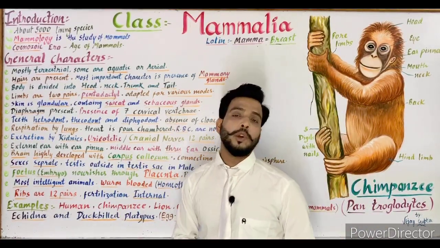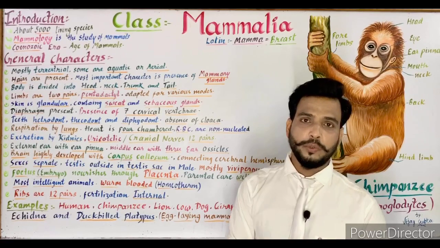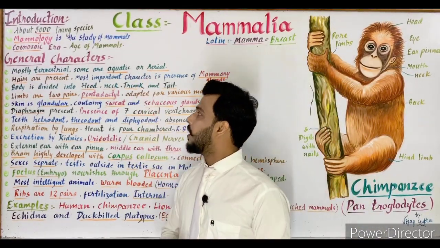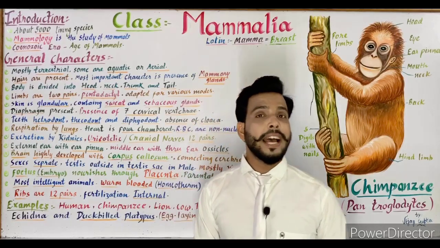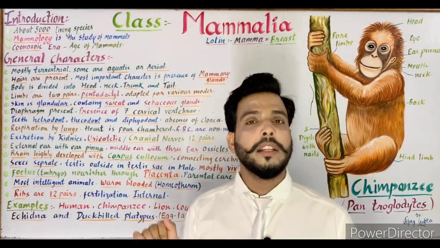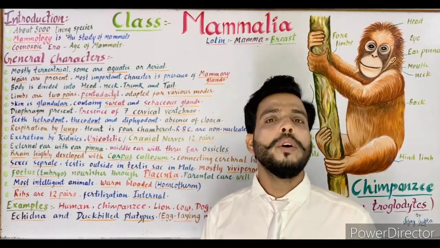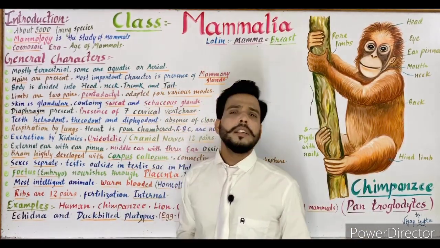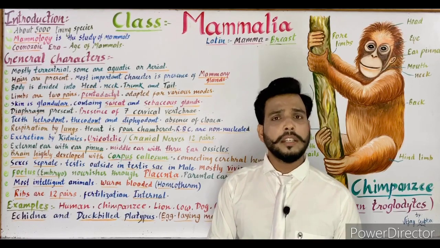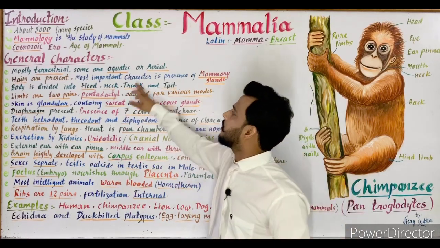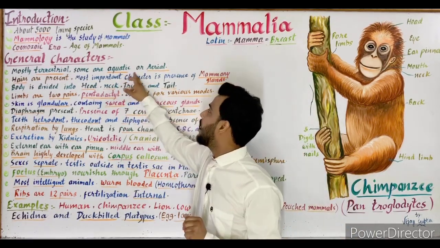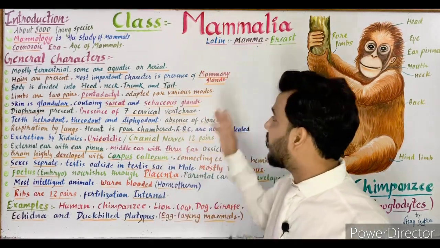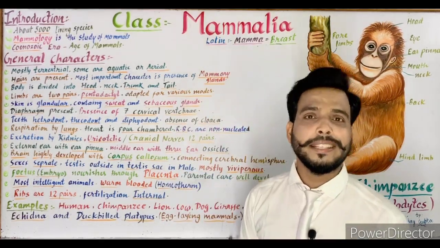Now we will talk about the general characters of this class. As you can see in the diagram, first of all, they are mostly terrestrial. When animals are found on the land, they are known as terrestrial. So most of the mammals are terrestrial. Some are aquatic, present in water, like the blue whale. A very few animals are also present in the air, so they are known as aerial animals.